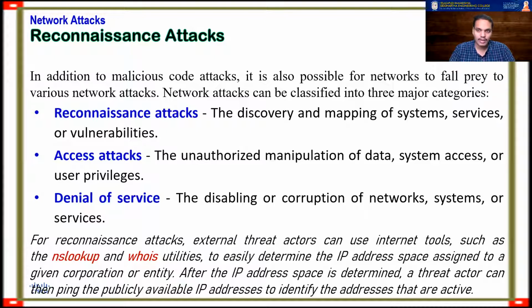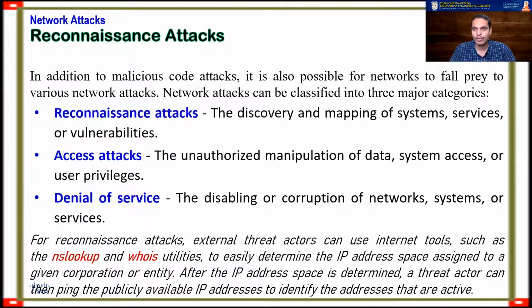After reconnaissance, the attacker creates a particular threat or particular malware with a payload, and he manipulates the victim to enable this particular malware to enter the system. After it happens, the next attack is called an access attack. Access attacks involve unauthorized manipulation of data, system access, or user privileges. If somebody else is entering a system, or trying to access what you are looking at, or trying to modify the data.